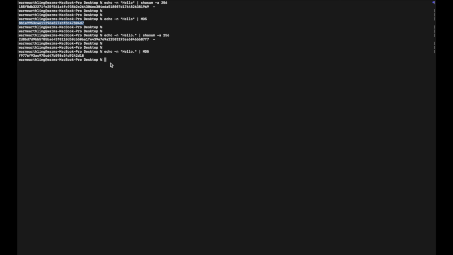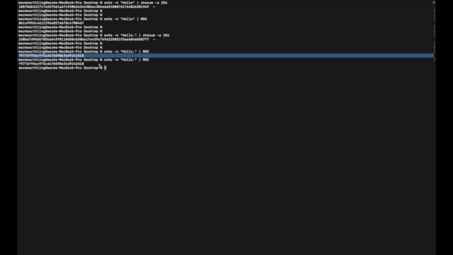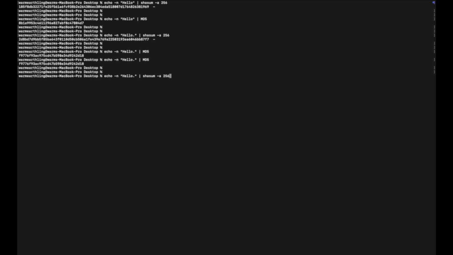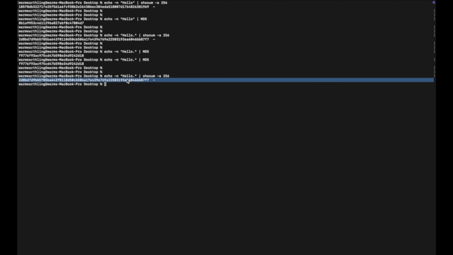And if I repeat these functions, I get the exact same digest every time. So if I repeat this, I get the exact same hash, even the second time. Similarly, for SHA-256, I get the exact same hash the second time as well. So this shows the deterministic nature of hashes.